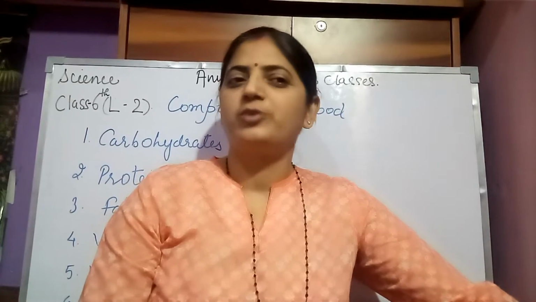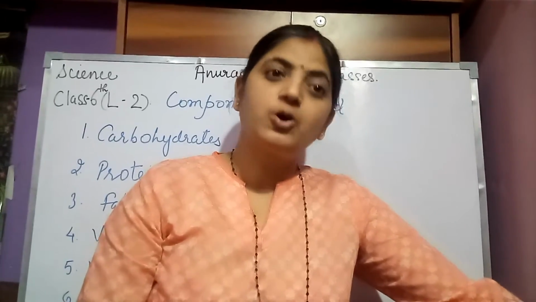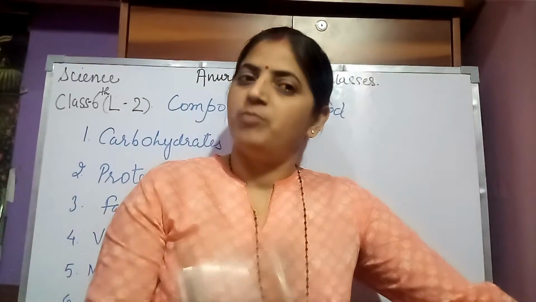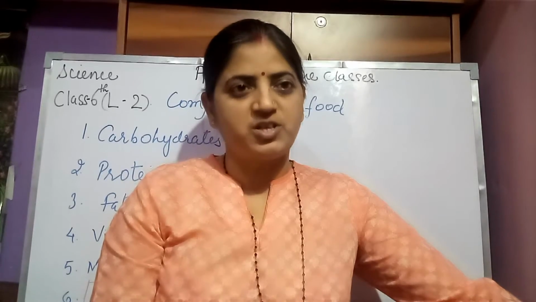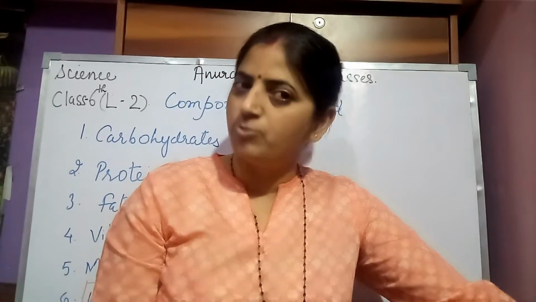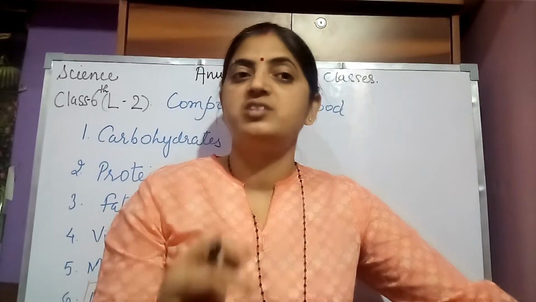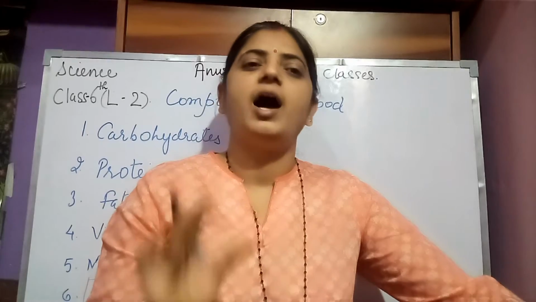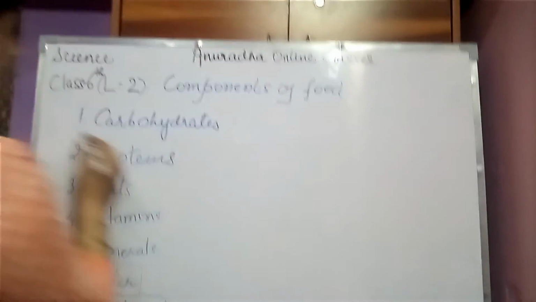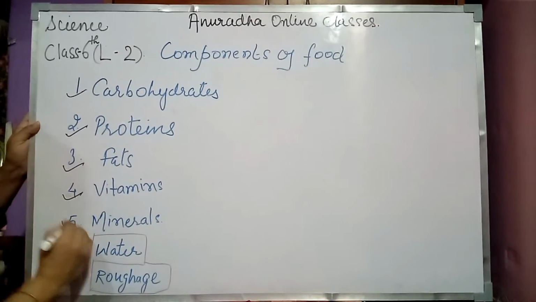Today I am going to take class 6 Science chapter 2 Components of Food. Before that, I started this chapter and gave you an introduction to components of food. Earlier we have read about the different nutrients, their importance and their sources. We have read about carbohydrates, proteins, fats, vitamins and minerals.